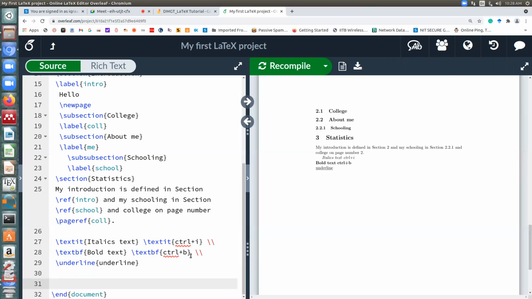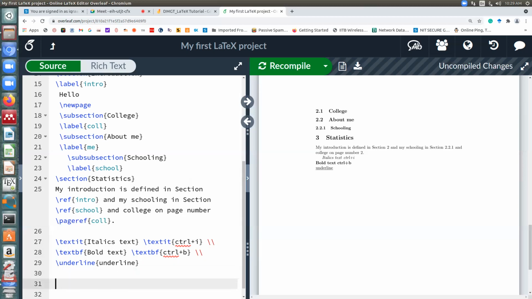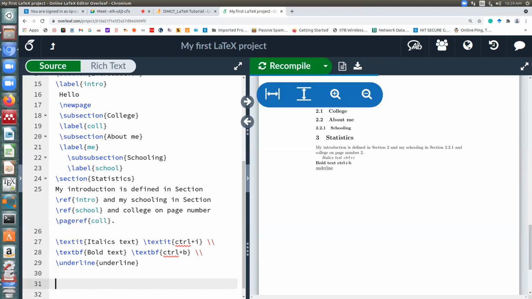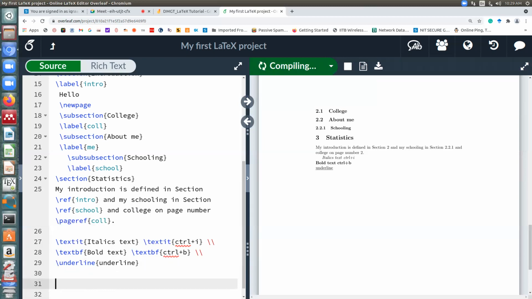Apart from that, one feature of LaTeX is that it normally gives the font sizes on its own. Yesterday also someone had asked. It will automatically give some standard font size to all of them. You can change it by changing the template, but if at some point in your document you want a special effect, a very large font or a small font, you can do all of that using things like tiny, small, large, and so on. Let me just show one. So tiny, so tiny text.